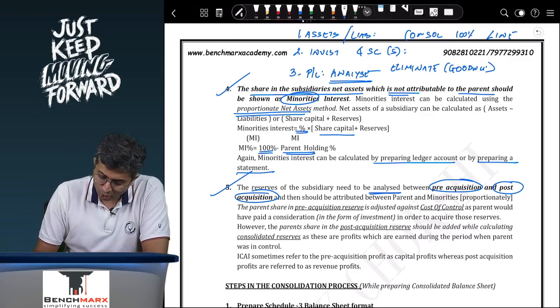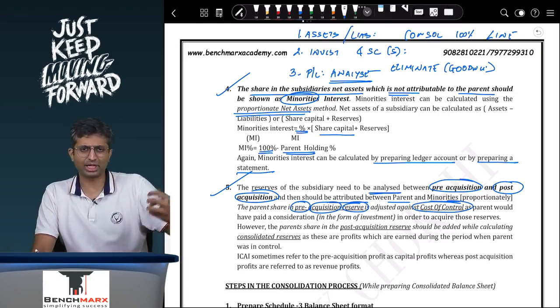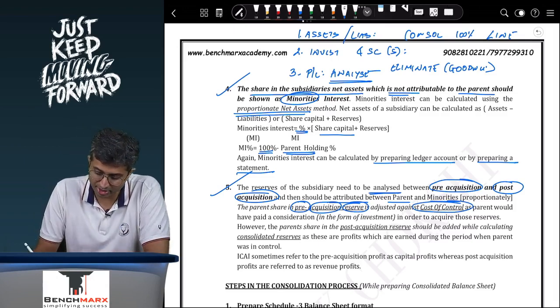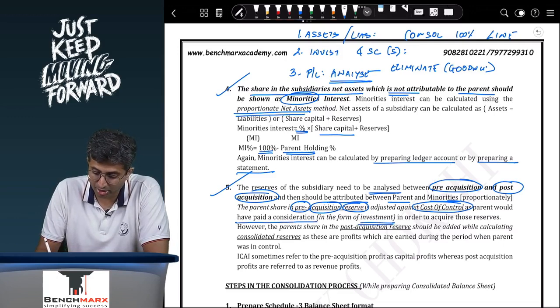Okay, so the reserves of the subsidiary need to be analyzed between pre and post and then should be attributed between parent and minorities proportionately. The parent's share in the pre-acquisition reserves is adjusted against the cost of control. Like in our case, 160 that we calculated was adjusted against the cost of control, as the parent would have paid a consideration in the form of investment in order to acquire those reserves.